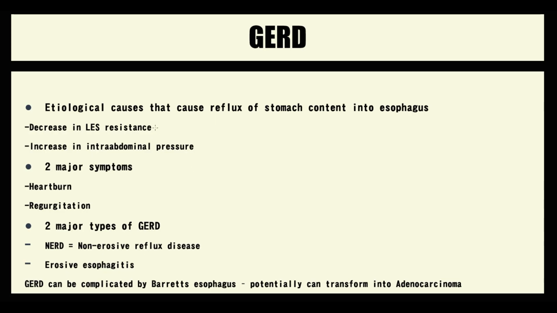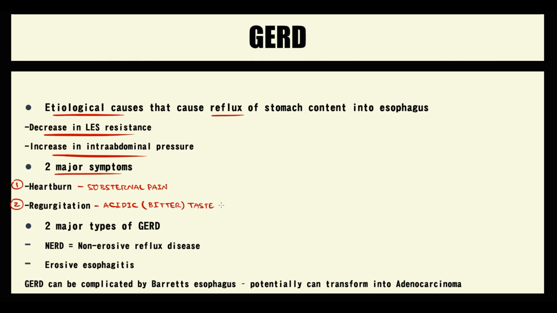Previously, we discussed the etiological causes of GERD. Basically, we have just two mechanisms that cause reflux of gastric content into the esophagus. First of all, it's decrease in resistance of the lower esophageal sphincter, and also an increase in intra-abdominal pressure. GERD has two major typical symptoms. It's heartburn, which is substernal pain, and also regurgitation.